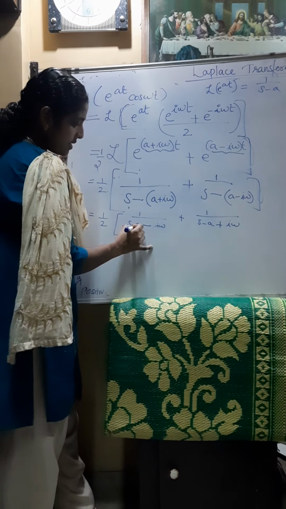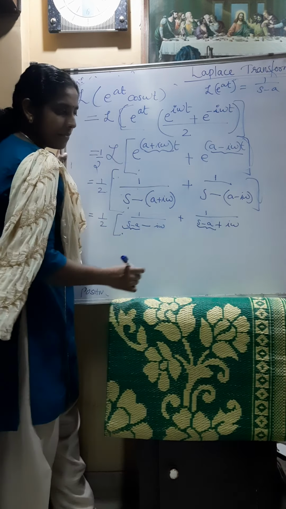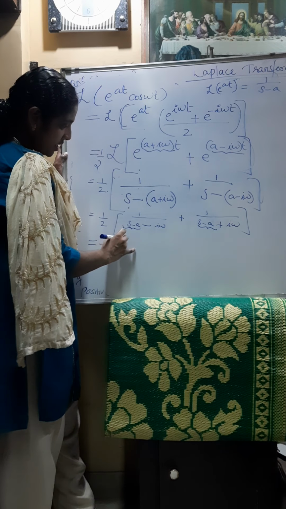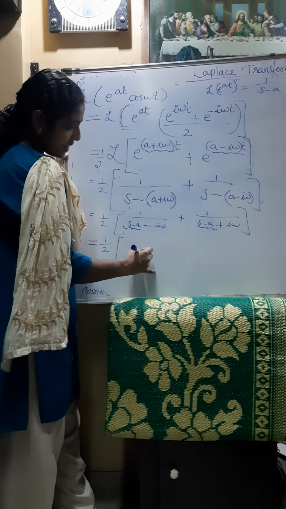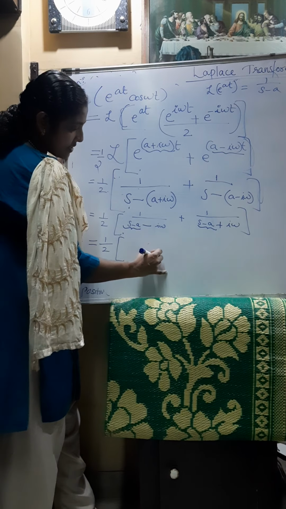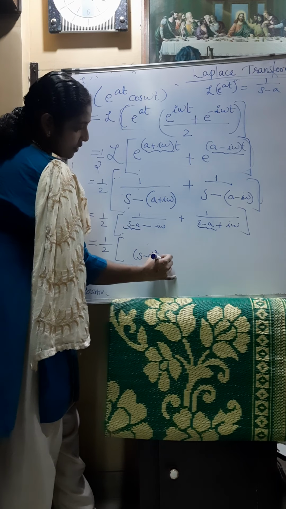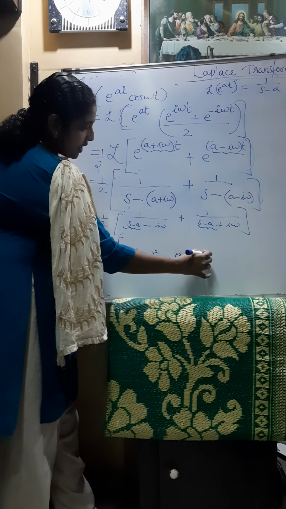This is of the form a minus b and a plus b, so we can solve using simple mathematical operations. Taking the LCM, a minus b times a plus b is a square minus b square, that is (s minus a) whole square minus i square omega square.